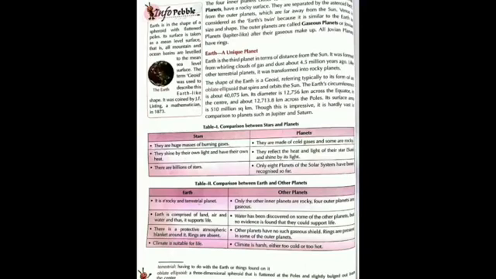Here on this page, there is a difference between the stars and planets, and the earth and the other planets. Means what is the difference between stars and planets is given. Also the difference between earth and other planets, as I have explained to you that earth is a unique planet from all the other planets. Here you will see the difference between these two in tables also. You have to copy it in your notebook.